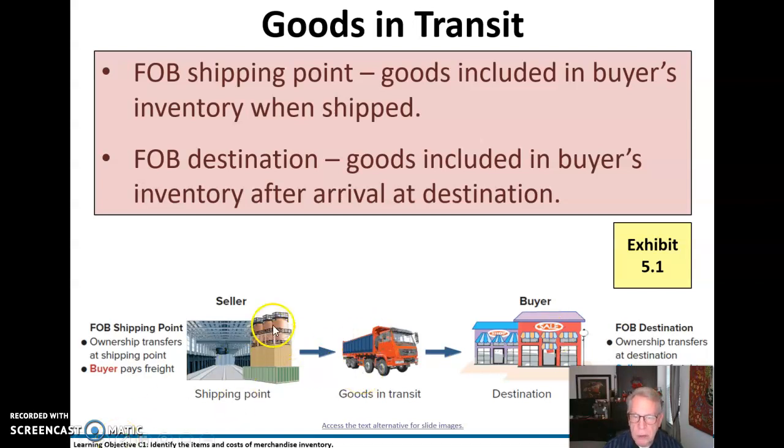Here is a nice little depiction of that. Here's the seller, here's the goods in transit, and here's the buyer. FOB shipping point, that's when the ownership transfers at the shipping point. The buyer pays the freight. But over here, FOB destination, the seller pays that.